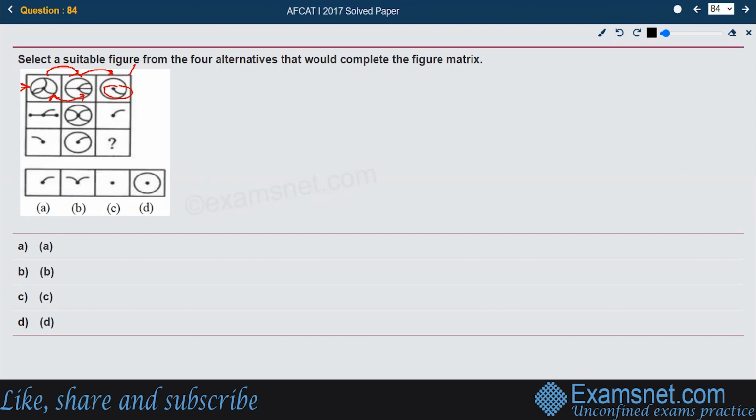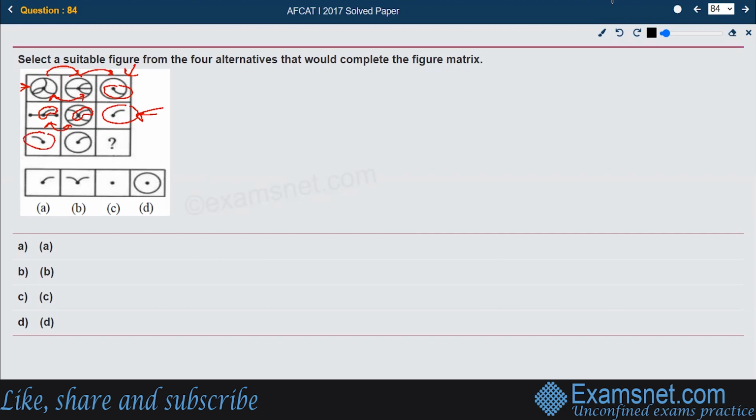So what he's doing in the third column is putting the common part between 1 and 2. Let us see between these two. The common part between these two is this dot and this line. If you look carefully, this dot and this line is the common part in both, and that's the third figure. So we are supposed to put the common part.